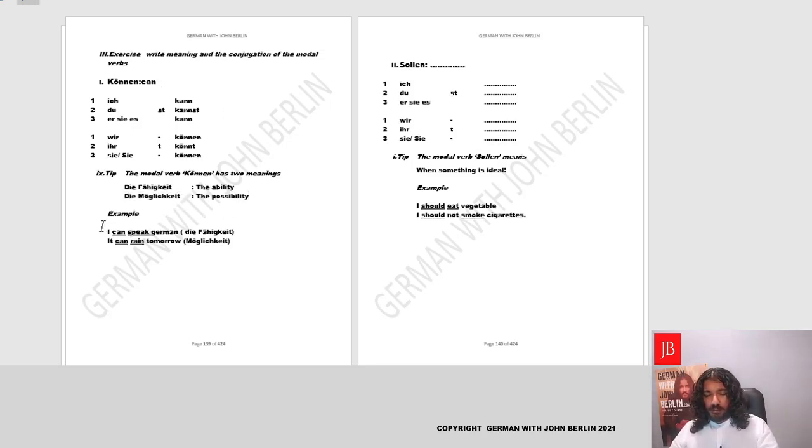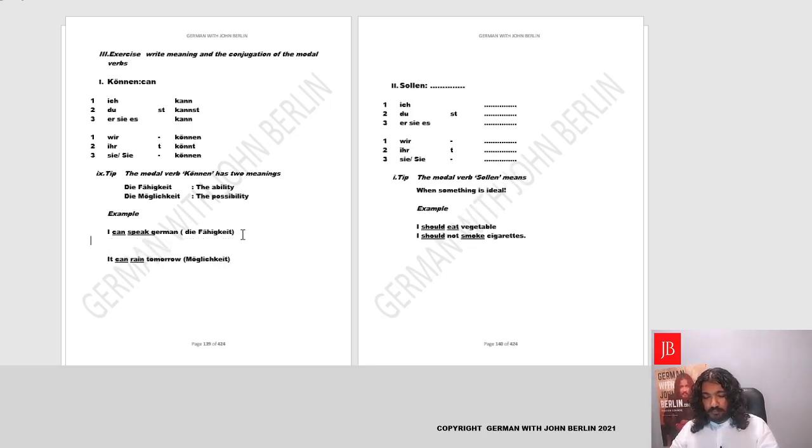For example, if you want to say I can speak German, it will be counted as your ability. Or if you want to say it can rain tomorrow, it could be a Möglichkeit, a possibility. So if you want, we could translate this in German as well. How to say I can speak German. Now you will begin with ich. Then you will conjugate the modal verb in first person, ich kann, very good. And then you'll write German, that's Deutsch. And then in the end, you'll put the main verb, that is to speak.